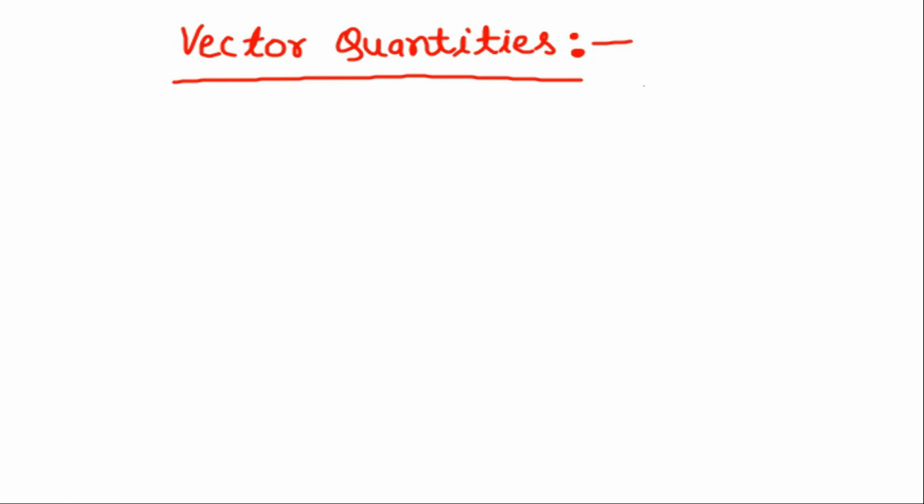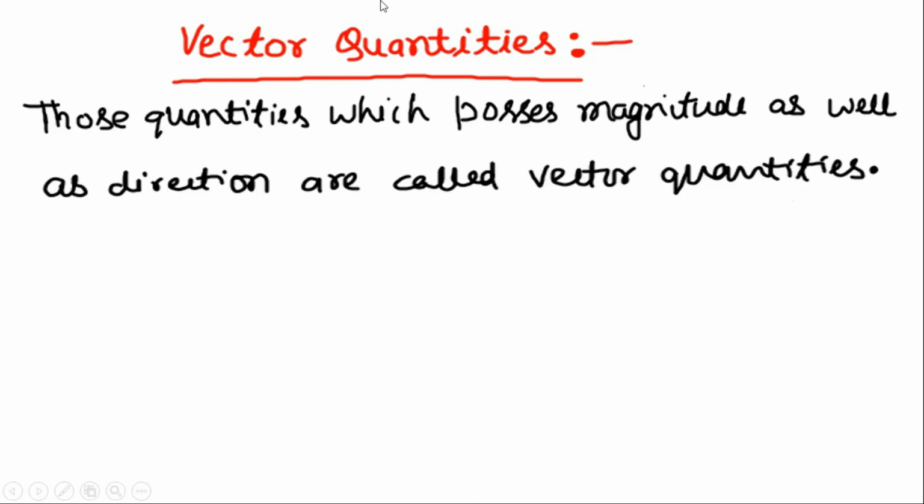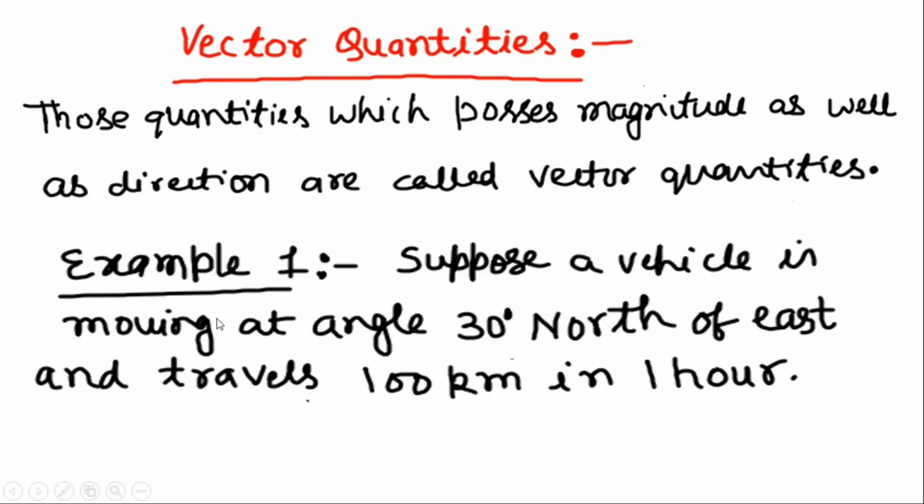Let us now turn our attention toward vector quantities. Those quantities which possess magnitude as well as direction are called vector quantities. Let us take an example. Suppose a vehicle is moving at an angle of 30 degrees north of east and it is traveling in such a way that the distance covered by it in 1 hour is 100 kilometer.